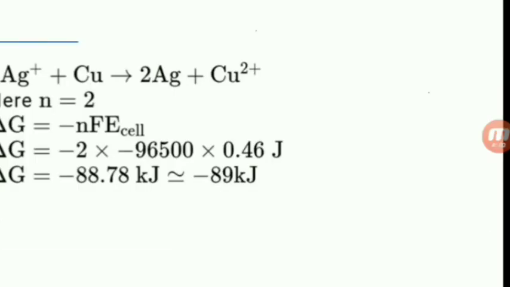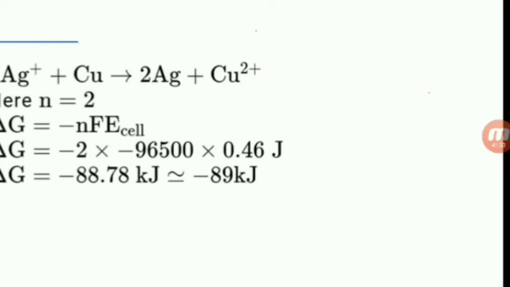So this is 2 Ag plus plus Cu gives rise to 2 Ag plus Cu plus 2. Here the transfer of electrons is 2, that is n is equal to 2. The formula for the change of standard Gibbs free energy, delta G naught, is equal to minus n F E0 cell. So delta G is equal to minus 2 into 96,500 coulombs into 0.46.